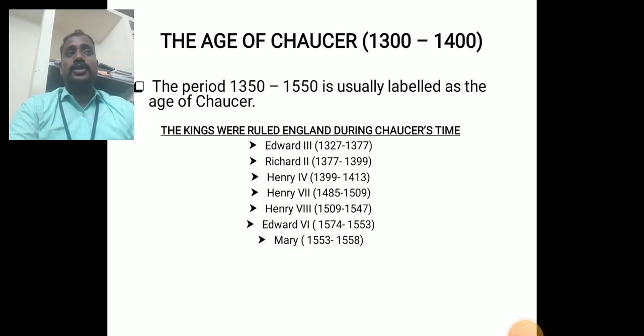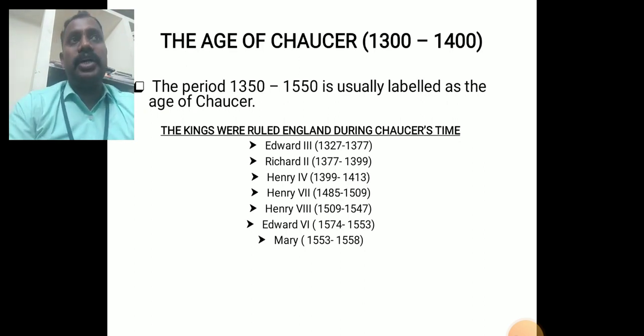The age of Chaucer. Pre-Chaucerian, Chaucerian, post-Chaucerian, all among the one called the age of Chaucer, between 1300 to 1400. The period 1350 to 1550 is usually labeled as the age of Chaucer. So in the Chaucer time, there were great kings ruling in England.